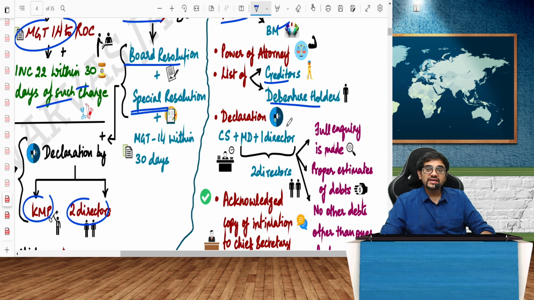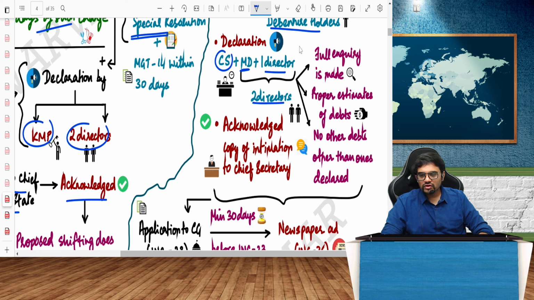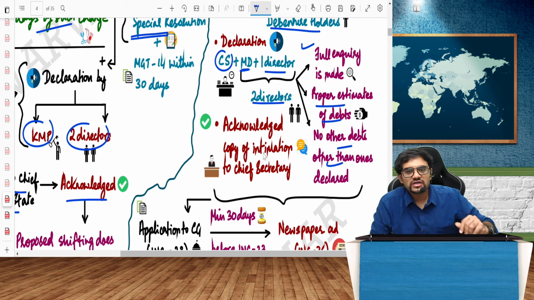Then there will be a declaration. In the previous one, it is KMP and 2 directors. Here it is the company secretary and a managing director and 1 director, basically 2 directors. They should give a declaration saying what? A full enquiry is made into all the liabilities that the company has. Proper estimates we have made of all the debts. For all the debts involved, we have made proper estimates. And then no other debts are there other than the ones which have already been declared.